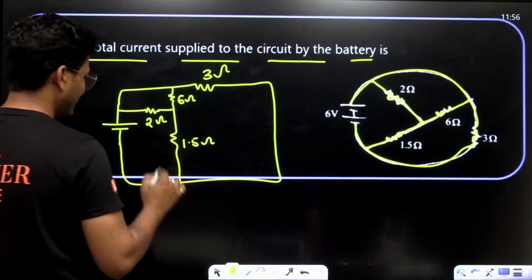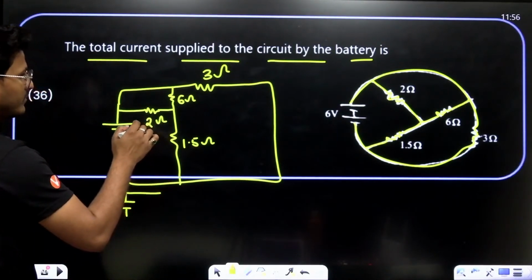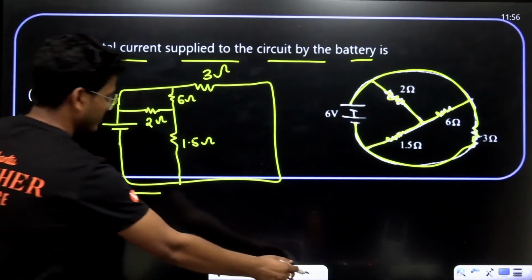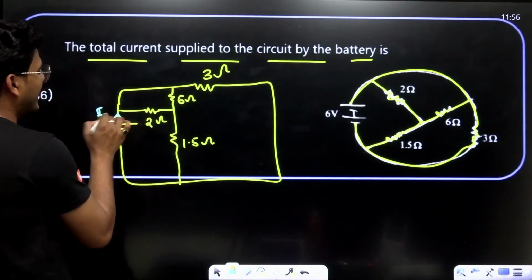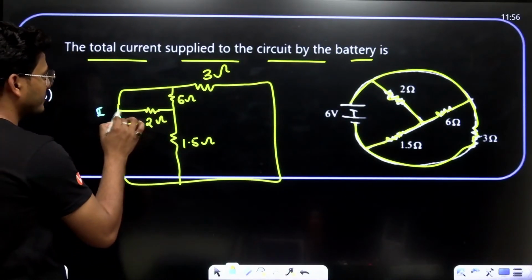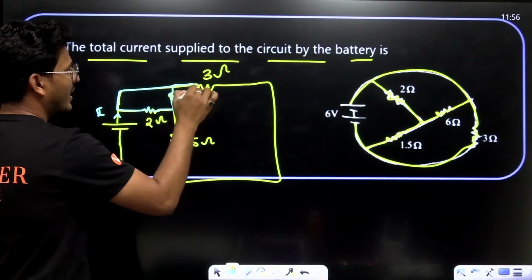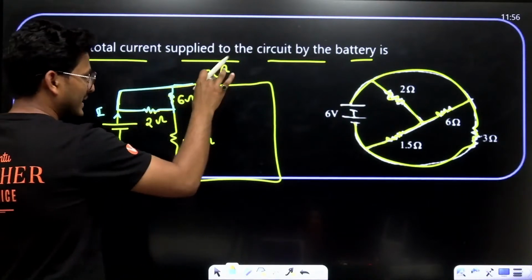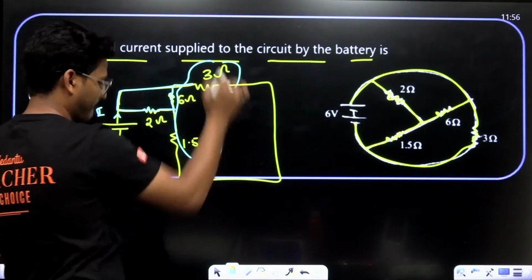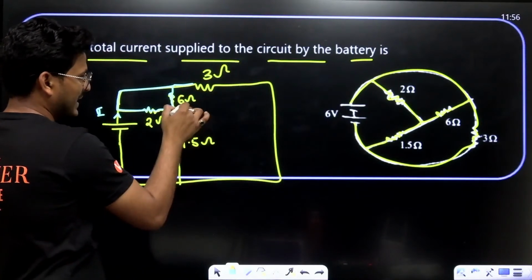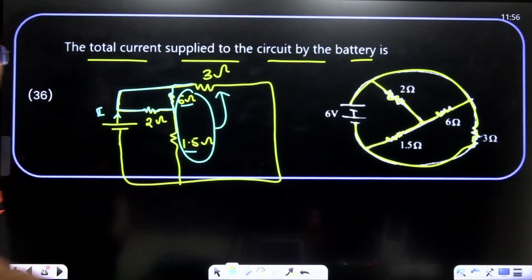Now see, again redraw this circuit. If I ampere of current passes through it, first it breaks down here and second part is here. Now again divided into 2, that means this 3 and this 6 and 1.5. 6 and 1.5 are in series, and this is in parallel with 3 ohm.